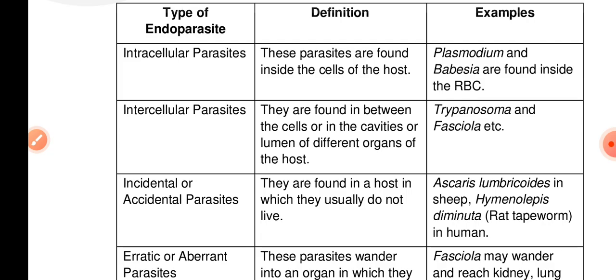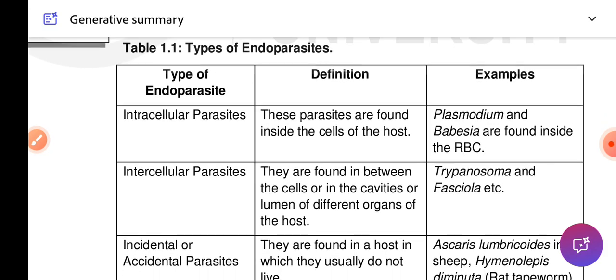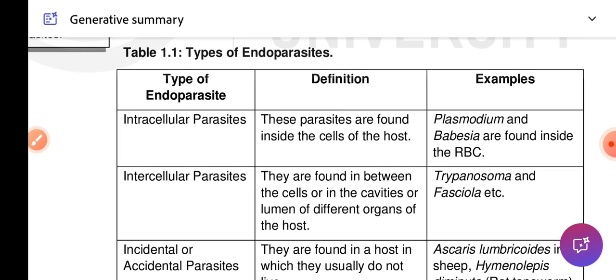Some other examples of endoparasites are roundworm, pinworm, hookworm, and tapeworm.